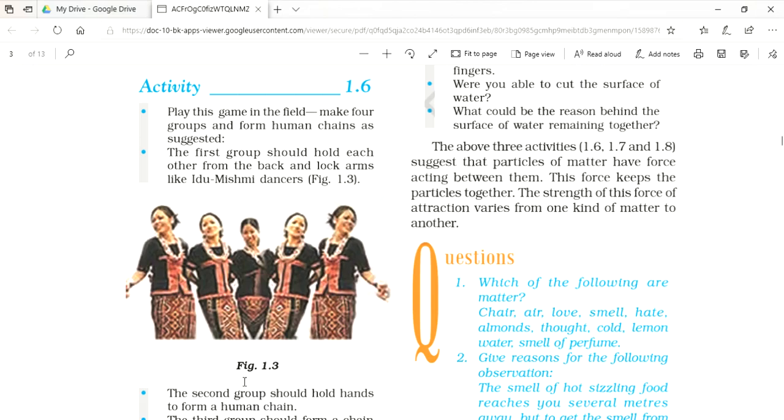And the fourth chain of students was asked to break these three chains one by one. We see that the first chain does not break easily. The second chain breaks with some light effort and the third chain breaks without any effort. Now, if we consider each student as a particle, then in the first chain, the particles held each other with the maximum force, meaning they lock with each other.